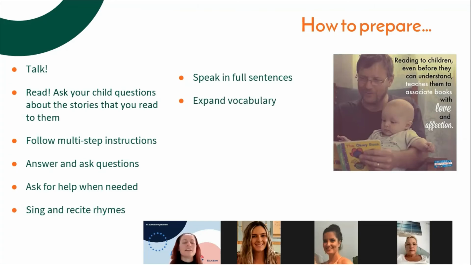Where possible, if you can expand your child's vocabulary, introduce them to new things, tell them about things in the world, describe them together, which brings me into the next one to do with positional and descriptive language. So talking about something that's underneath, on top of, beside, to the left of, to the right of. You know, what colour is that car? That car is a red car. You know, that's a massive dog.